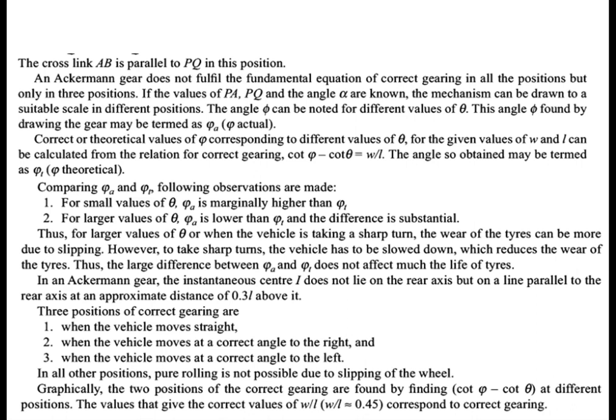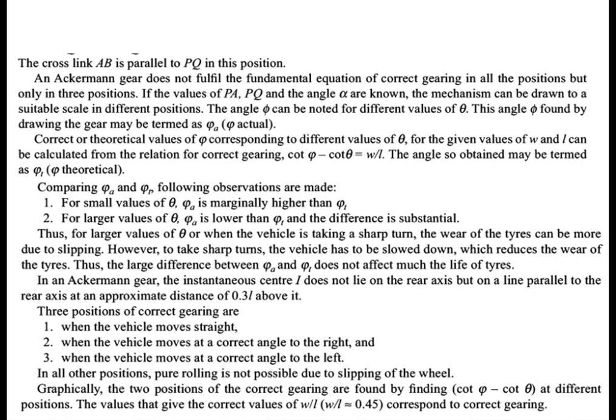So if the values of PA, PQ and the angle alpha are known, the mechanism can be drawn to a suitable scale in different positions. That is nothing but the angle phi can be noted for different values of theta, and this angle phi found by drawing the gear may be termed as phi A.